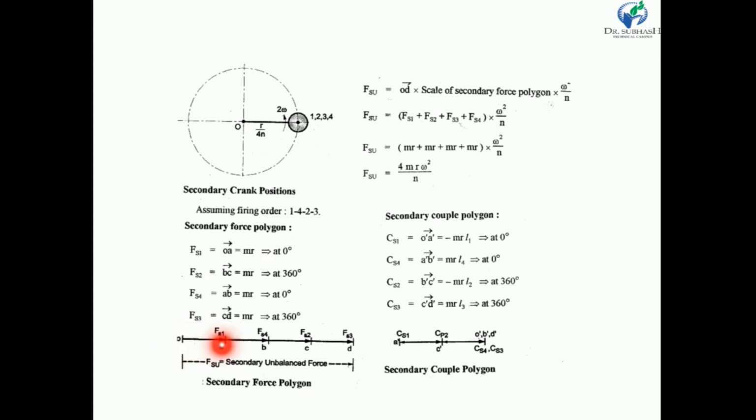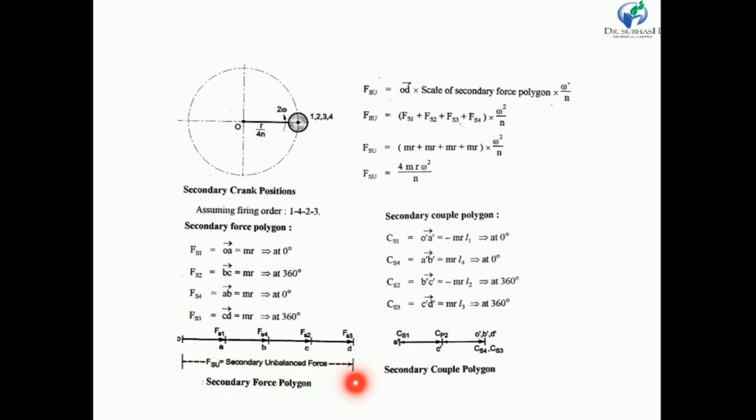From the OA at 0 degree we draw mr, that means FS1. Similarly from A we draw FS2, it is also at 0 degree. Similarly we draw FS3, and similarly we draw FS4 at 0 degree. So OA is FS1, AB is FS2, BC is FS3, and CD is FS4.